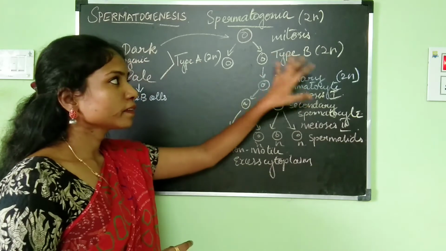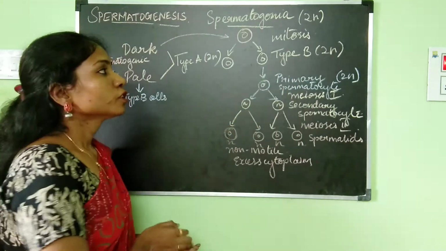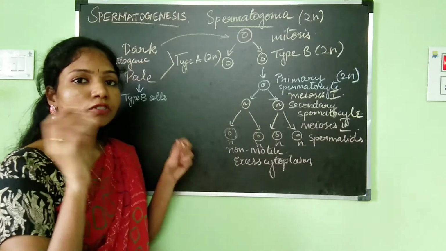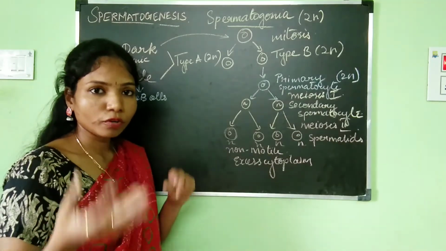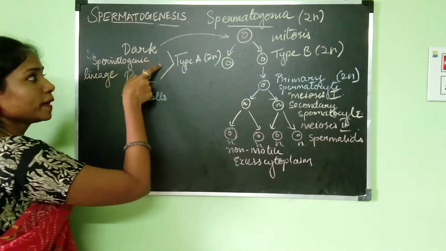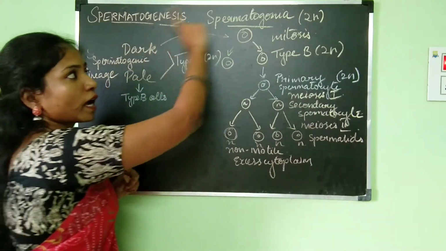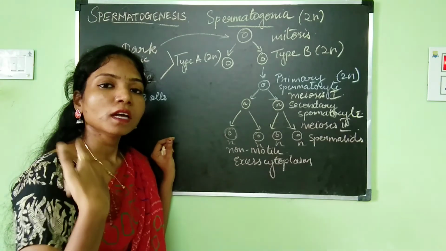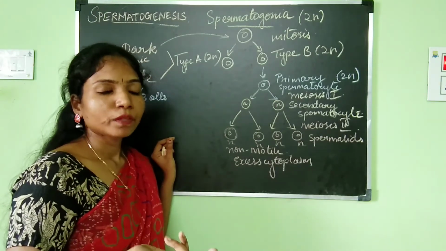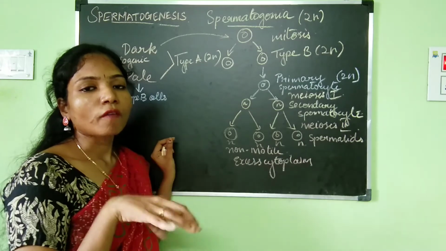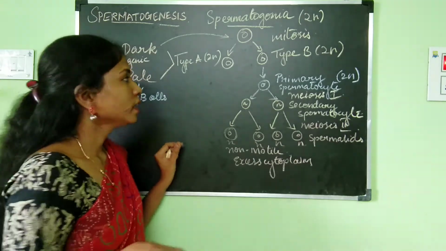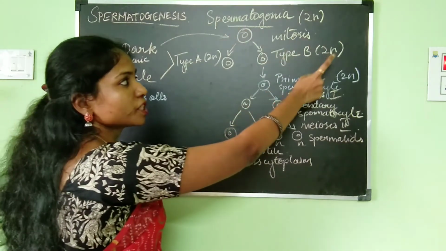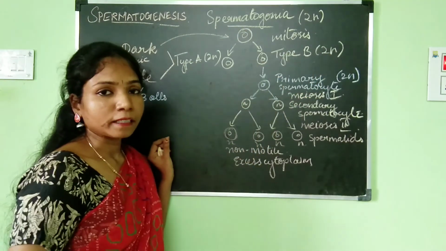One is type A cells and the other one is type B cells. The type A cells are going to be divided further into two based on how dark or pale their nucleus is. The type A dark spermatogonial cell will again form the spermatogenic stem cell, so it is nothing but a reserve of the spermatogonial cell. And this type A pale cell has the ability to differentiate into the type B cell.